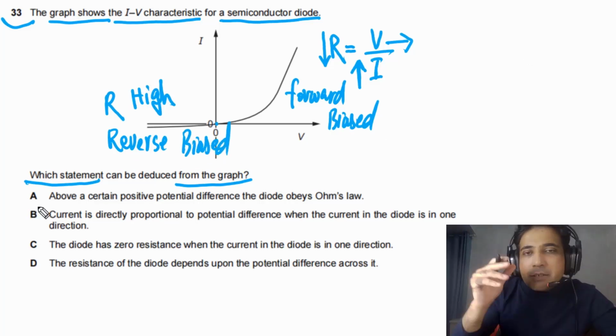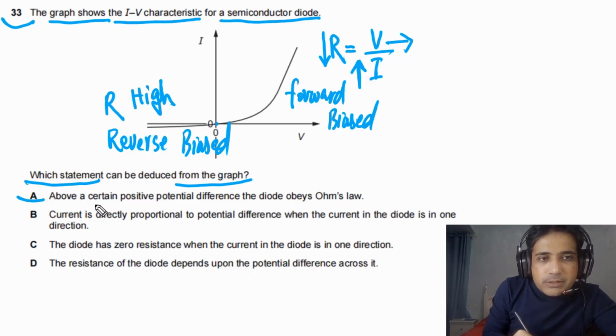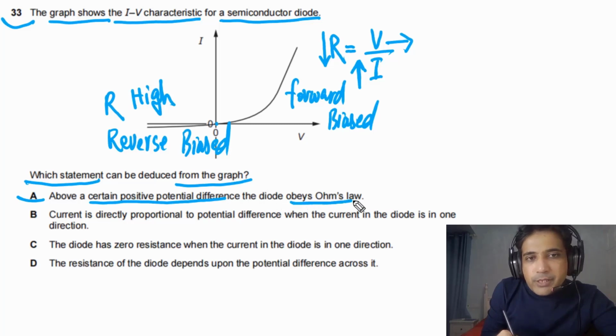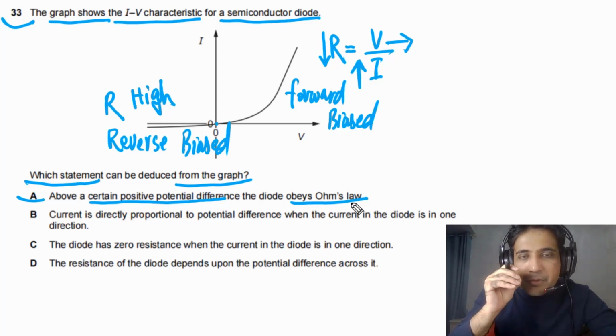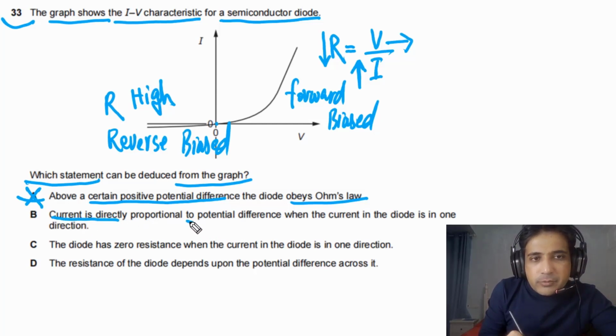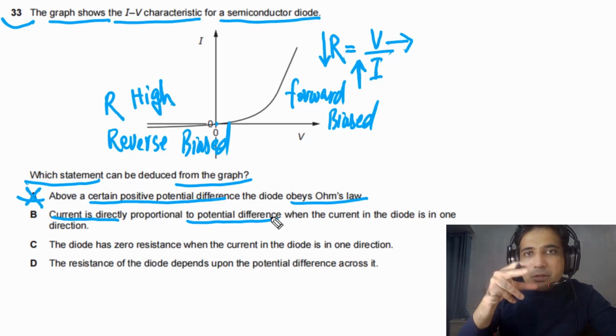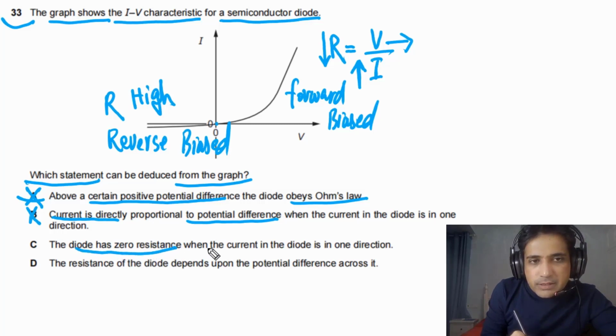Now we have some understanding of this graph. Let's look at given options and try to find out the best possible option. If you look at option A, it is given to us above a certain positive potential difference, diode obeys Ohm's law. This is incorrect. If this diode obeys Ohm's law, then V and I have to be directly proportional. So this one is incorrect. Option B, current is directly proportional to potential difference. This is also a statement of Ohm's law. This is also incorrect.